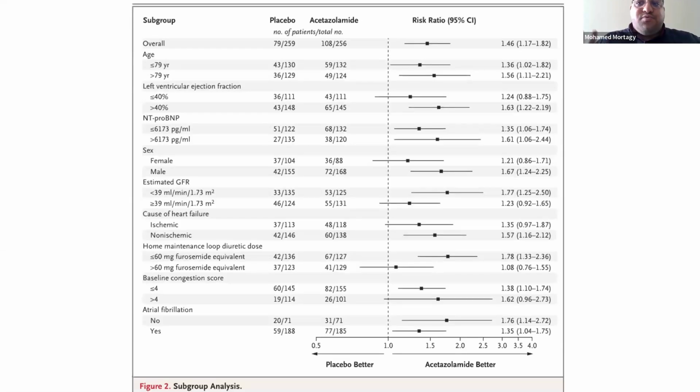And to know more about the patient population and answer that question of generalizability, doing a subgroup analysis is important. So let's say here, this is a subgroup analysis of those patients comparing both placebo and acetazolamide. So you have a line in the middle. If the result is on the right of the line, it means acetazolamide is better.